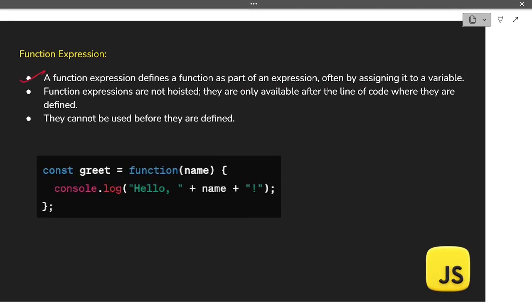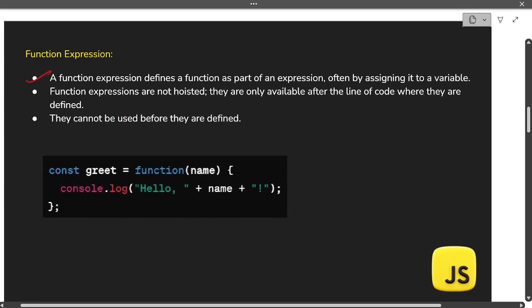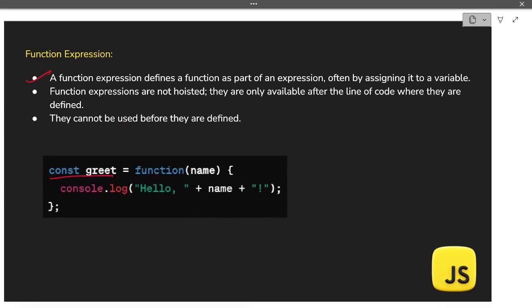First of all, let us understand how a function expression is defined. Usually when a function is considered an expression, we create a constant or a variable, and then we assign a function to that variable. In this case, we consider that the function is an expression. That is what we call a function expression: it defines a function as a part of an expression, often by assigning it to a variable.